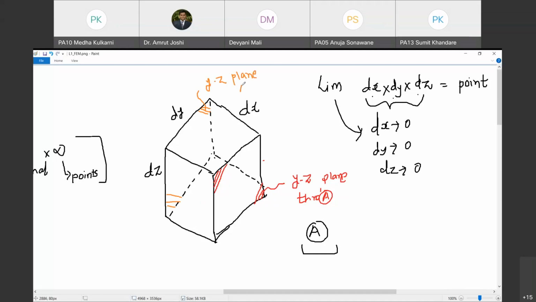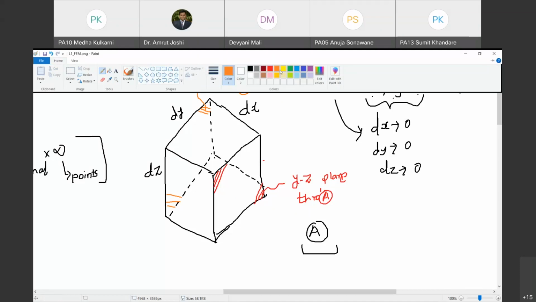Whatever is happening on this plane, which is marked in red, the same thing happens on the plane which is marked in orange, because these two are essentially the same plane passing through point A under consideration. I hope you are understanding what I am trying to say.